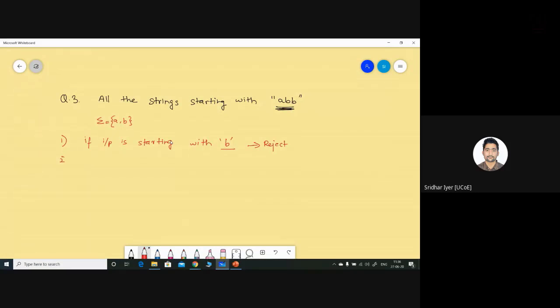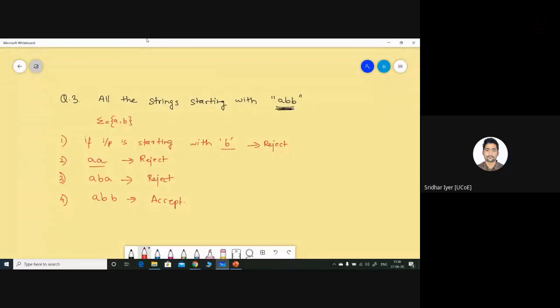Similarly, if the input is starting with AA, because again AA is not required, I will reject it. On similar grounds, if I receive an input as ABA, again I will reject it because I need inputs starting with ABB. Finally, if I get a string starting with ABB, then only I will accept it and move on. Clear? So this is your logic. You have to start the question in such a way that all the strings which are starting with ABB only need to be accepted. Otherwise, any other value should be rejected. Okay. Try to do it on your own.